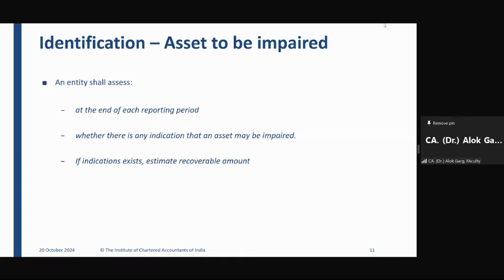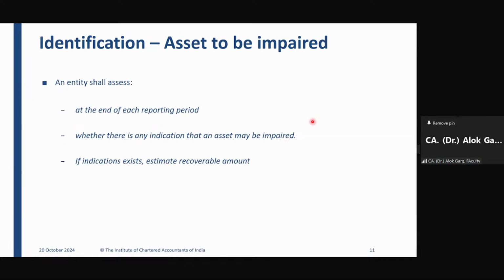The standard says that an entity shall assess at the end of each reporting period whether there is any indication that an asset may be impaired.